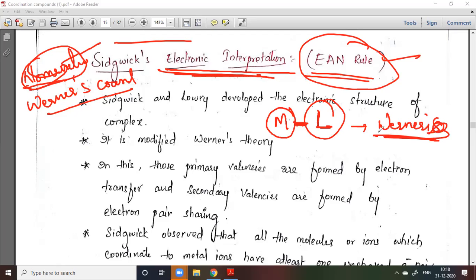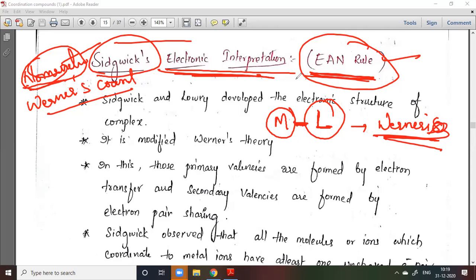After Werner, Sidgwick is another scientist. He gave certain postulates, simply the EAN rule. So what is the EAN rule? I will tell you later, but you must understand the basics of this theory first. Werner is a scientist who gave some postulates about the metal-ligand complex. After Werner, the next scientist, Sidgwick, gave the EAN rule. I will tell you what exactly the EAN rule is.